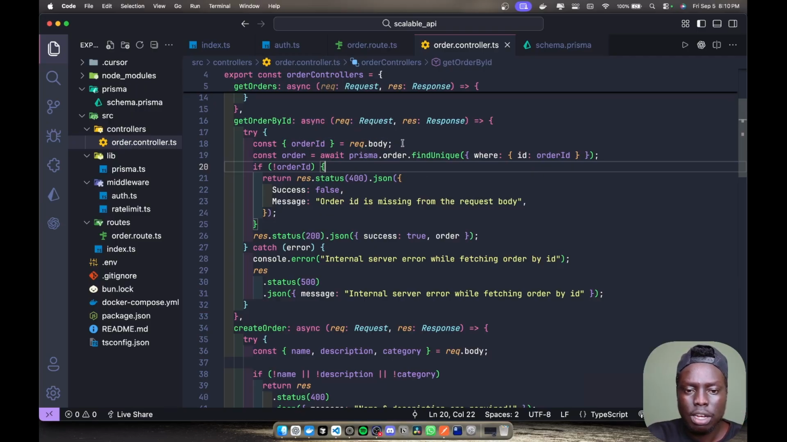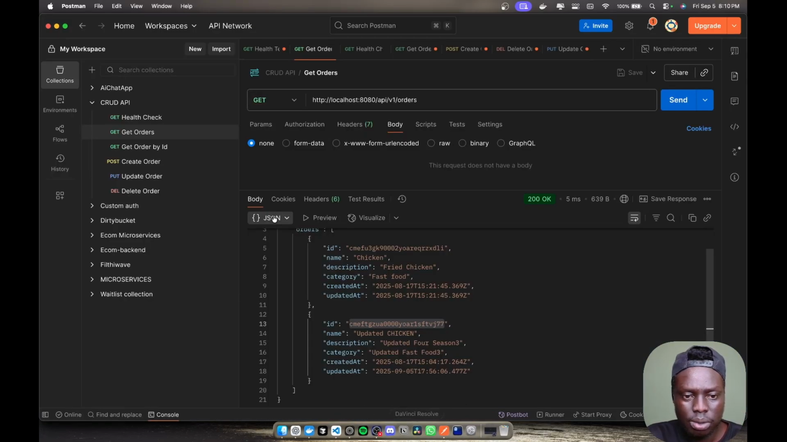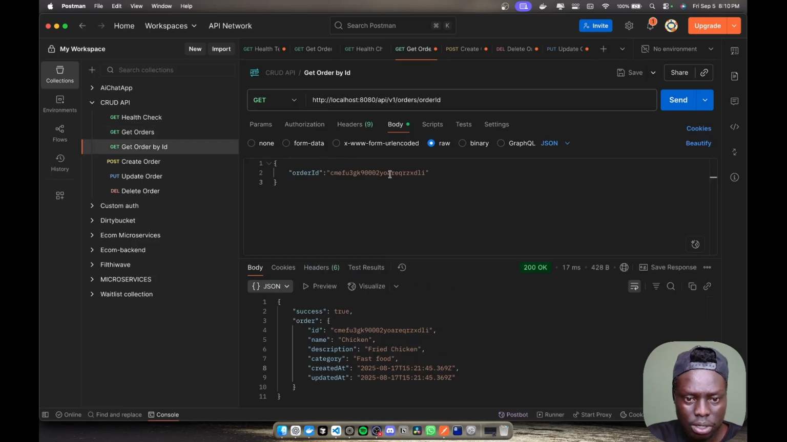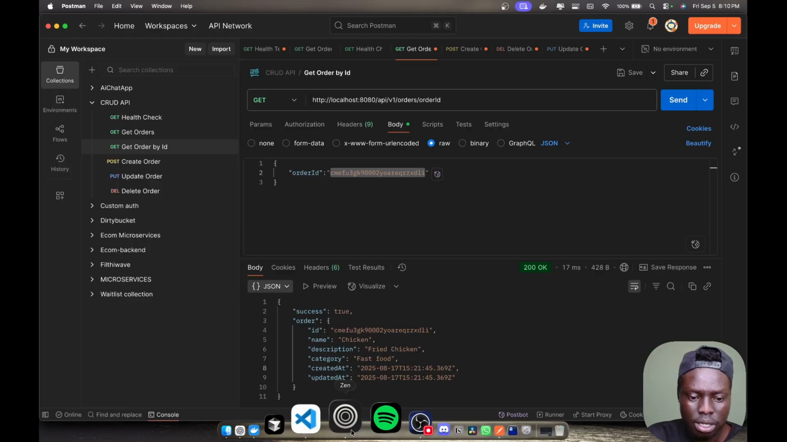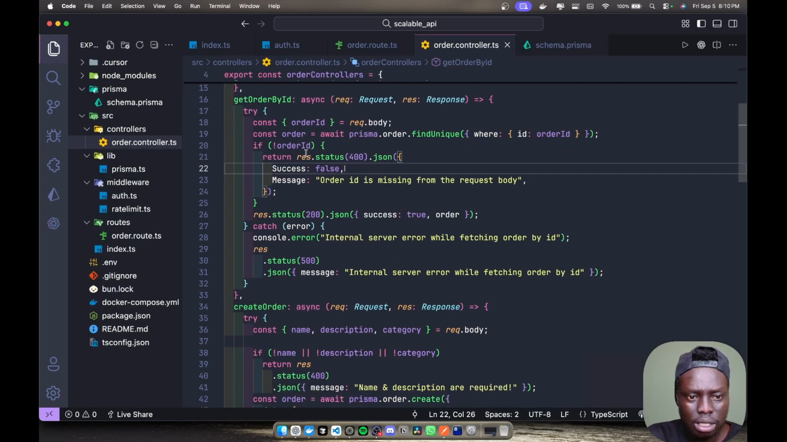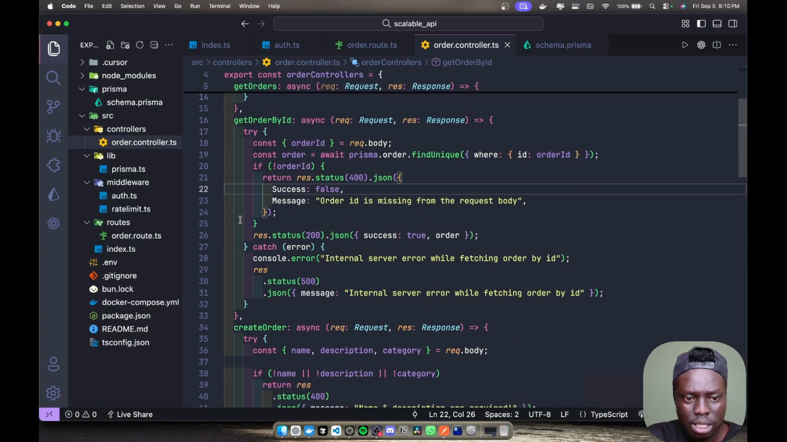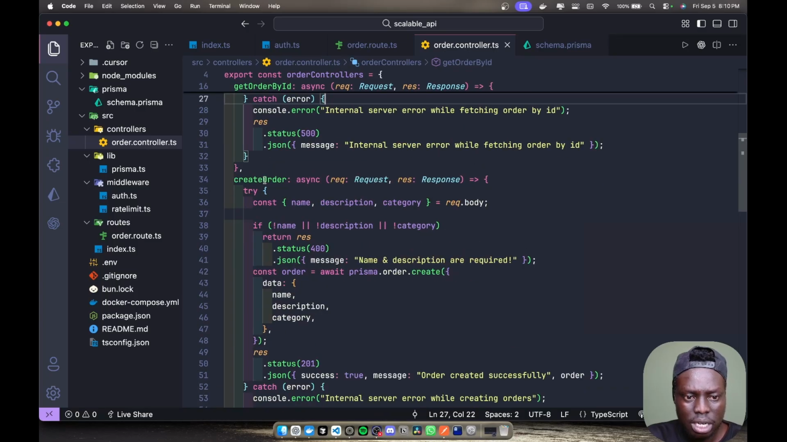Now the order ID is coming from the request body. That's why we are doing it here inside the get orders by ID. You pass it inside the request body here. So that is basically it for getting orders by ID. The rest of the things is just self-explanatory. Now creating orders is the one that is a little bit tricky.